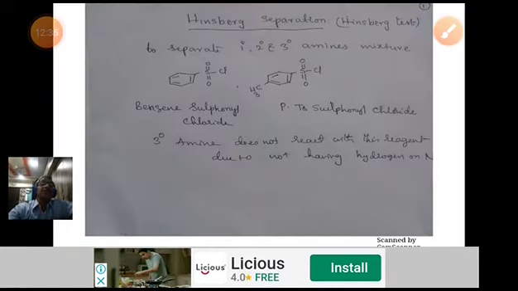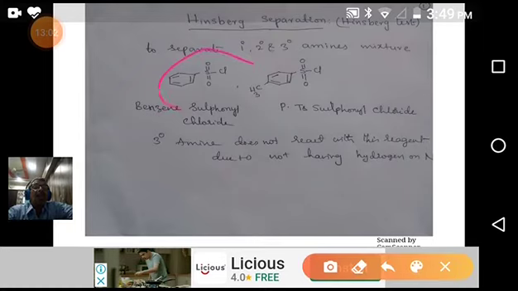Next, we'll go to the Hinsberg method. What is the Hinsberg method and why is it used? It is a separation method. In this separation, we can separate a mixture of primary, secondary and tertiary amines independently, using benzene sulfonyl chloride.